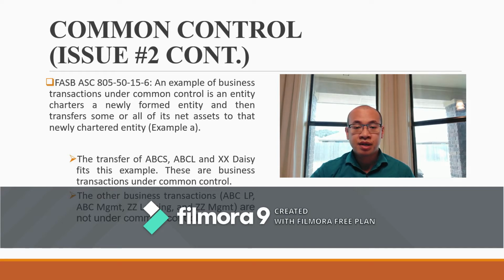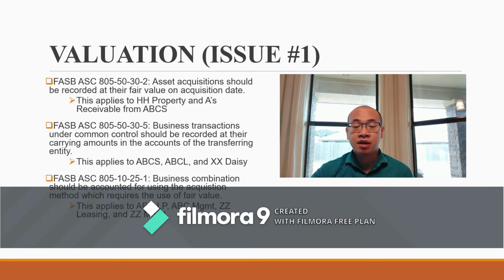Since the other transactions pertaining to ABC LP, ABC Management, ZZ Leasing, and ZZ Management do not fit any of the examples given under FASB-ASC paragraph 805-50-15-6, they are business combinations not under common control. Once we have determined the proper classification for these transactions, it is now possible to determine how each of them should be valued in the books of the acquirer, in this case ABC Holdings.